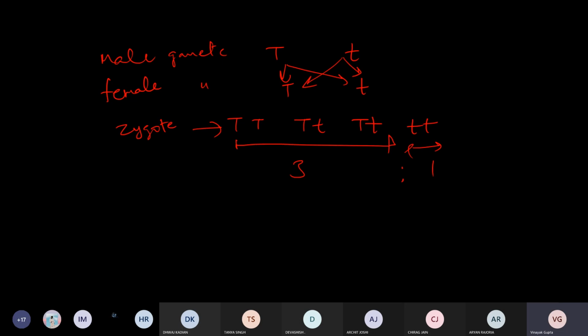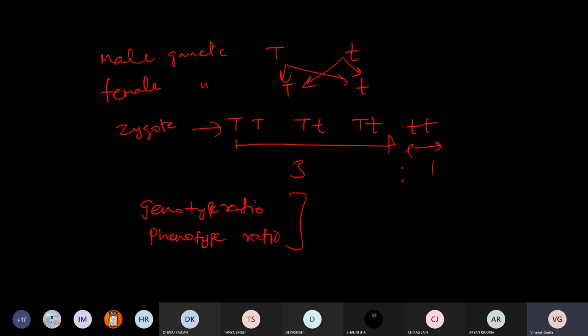There are two things in each genetic experiment, each breeding or cross experiment. You should be able to determine the genotype ratio and the phenotype ratio. In each genetics experiment these two ratios are predicted and you should be able to do this calculation. We understood the phenotypic ratio is 3:1.